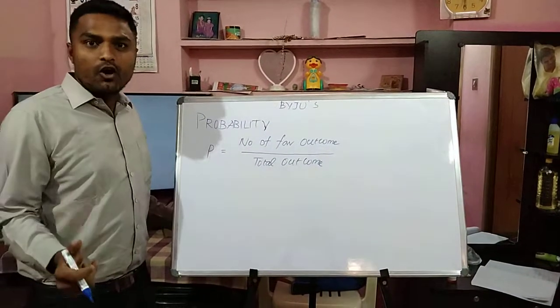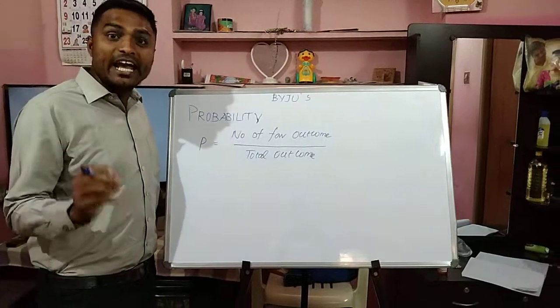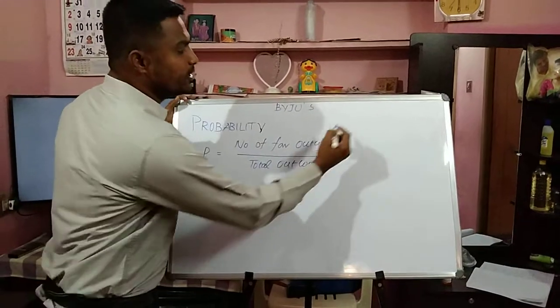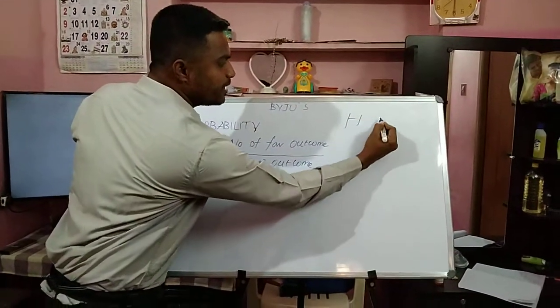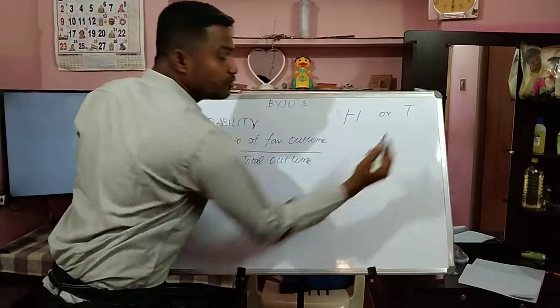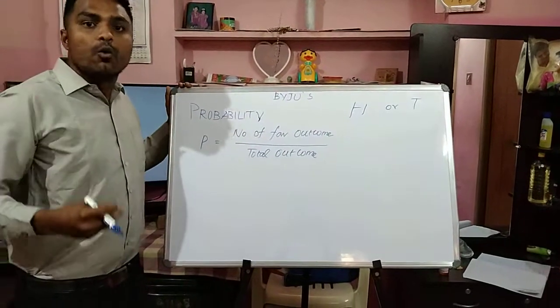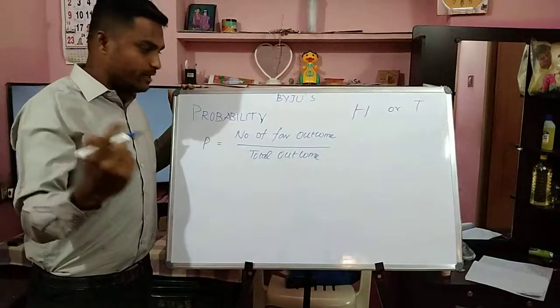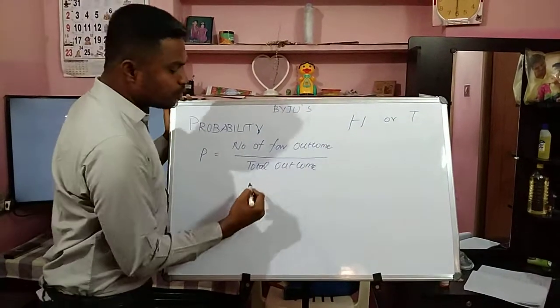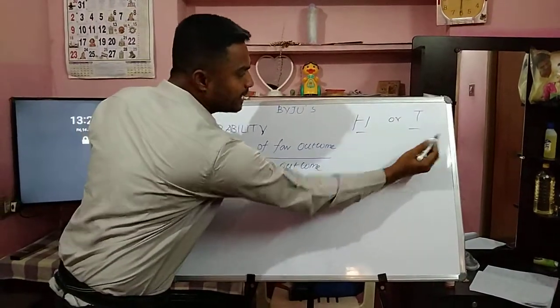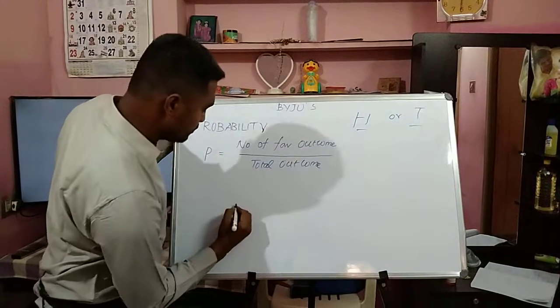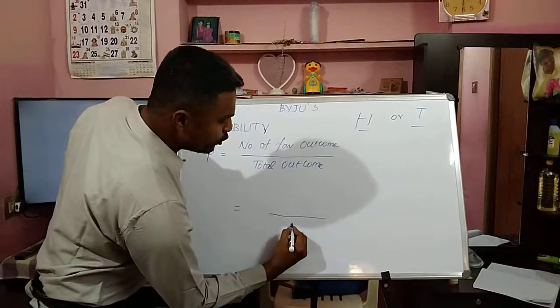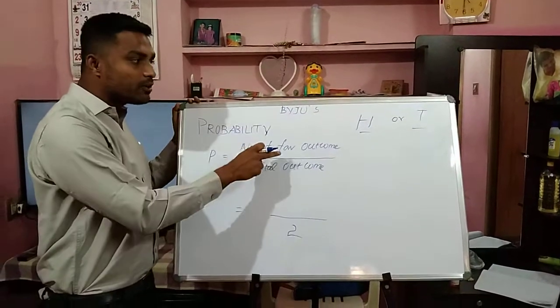When you toss a coin, what is the chance of getting head? When you are tossing the coin, there are two possibilities, right? It may be head or tail. So what are the total outcomes here? Head and tail, so the total outcome is 2. What is the favorable outcome?